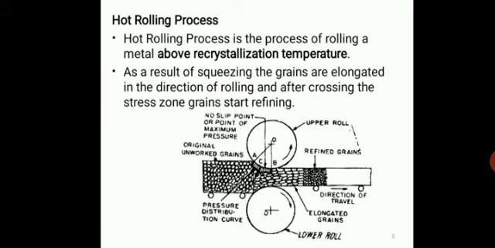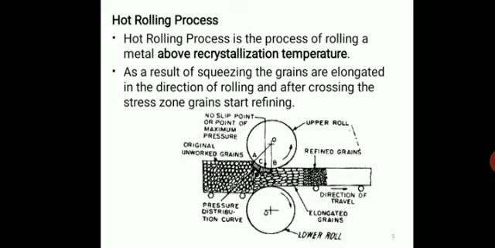Okay, so based on this recrystallization temperature, the rolling process is classified into two. The first one is the hot rolling process, and this process happens at a temperature above the recrystallization temperature. In the figure, as a result of squeezing, the grains of the metal are elongated in the direction of rolling, and after crossing the stress zone, the grains start refining. Here the hardening due to plastic deformation is completely eliminated by recrystallization. Due to the recrystallization, new grains are formed and we can eliminate the hardening.